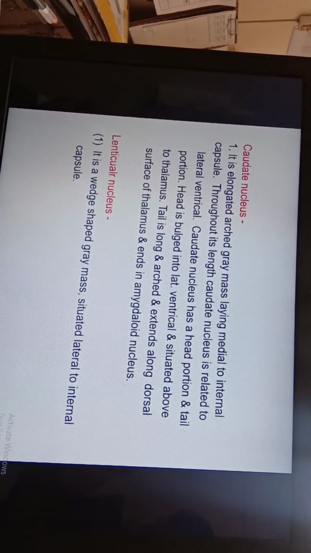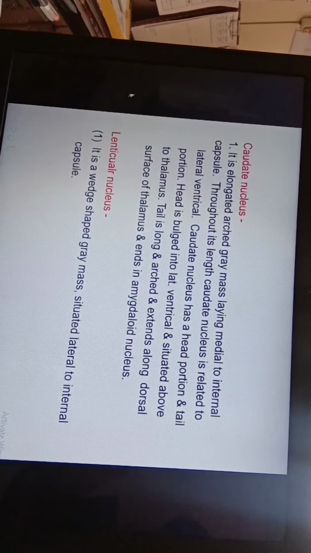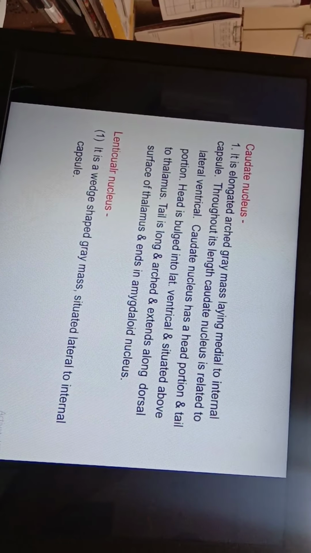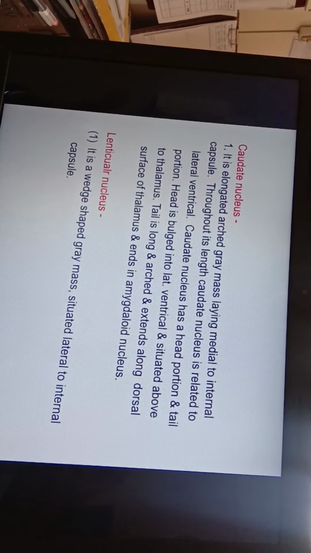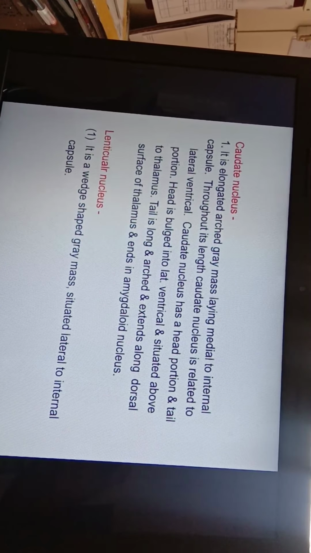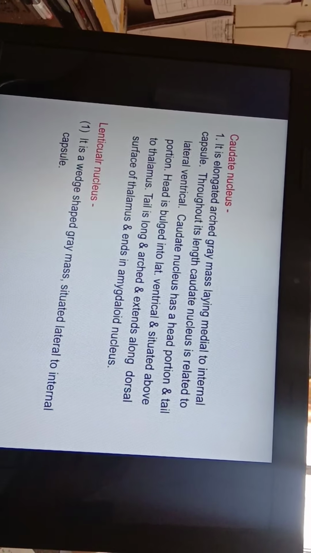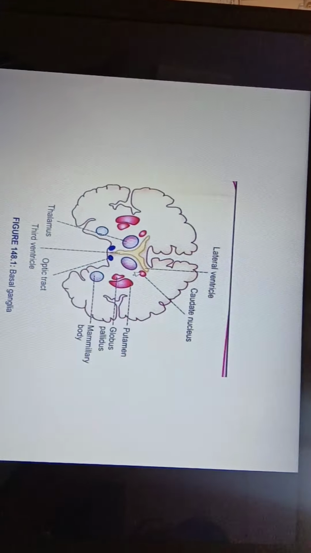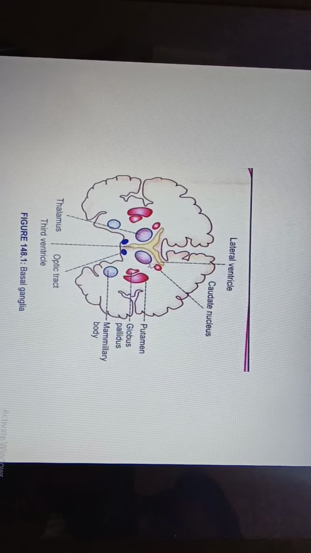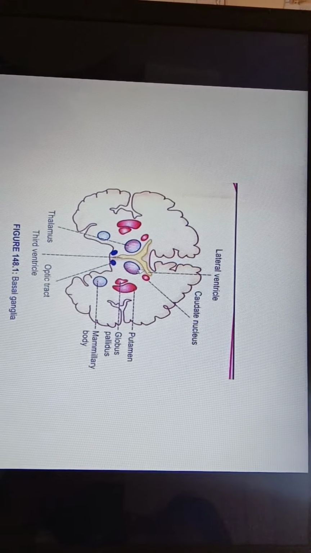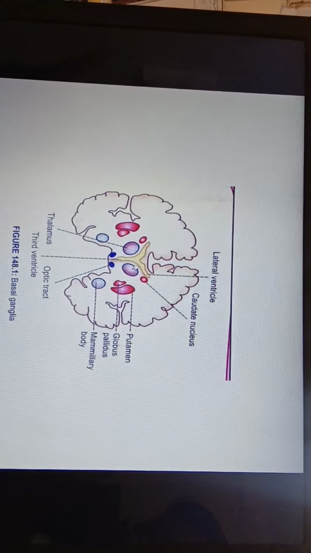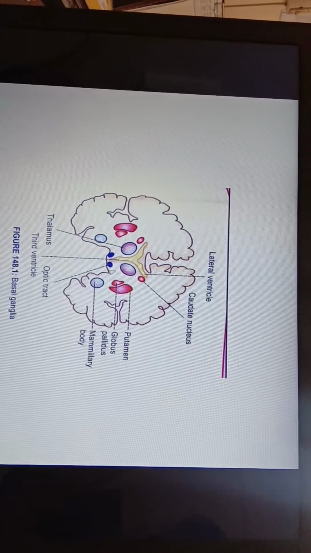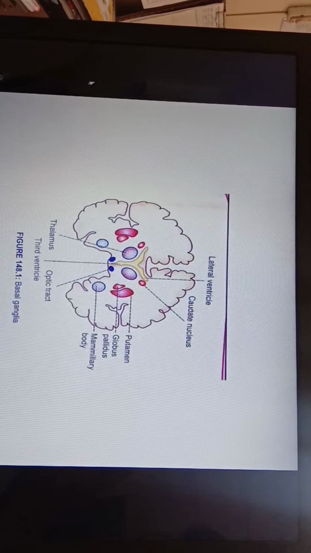Caudate nucleus is an elongated and arched gray mass lying medial to the internal capsule. Throughout its length, caudate nucleus is related to the lateral ventricle. Caudate nucleus has a head portion and a tail portion. You can study this well in this diagram. This is the caudate nucleus, and this is the head of caudate nucleus, and the tail of caudate nucleus runs medial to the thalamus, follows the lateral wall of the lateral ventricle, and ends somewhere here. So the course is like this.